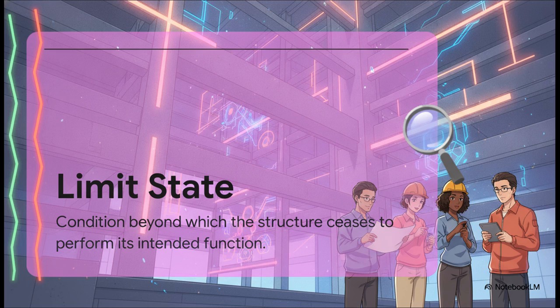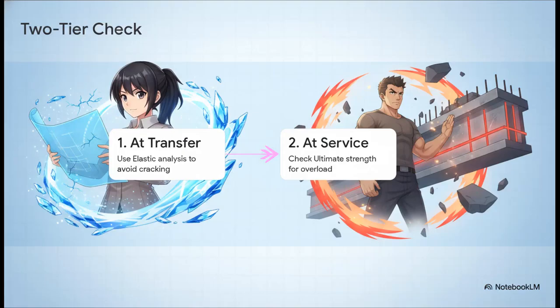We essentially establish performance boundary lines, looking at that historical dilemma and saying, hey, why not just design for both daily comfort and ultimate survival? The modern approach, specifically laid out in the Indian standard IS 1343-2012, demands a mandatory two-tier check for every single pre-stressed member. Step one happens at transfer, the initial stage, where we use elastic analysis because the concrete is young and we absolutely must prevent it from cracking.